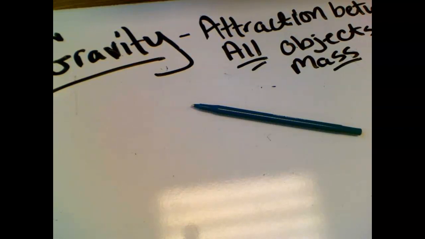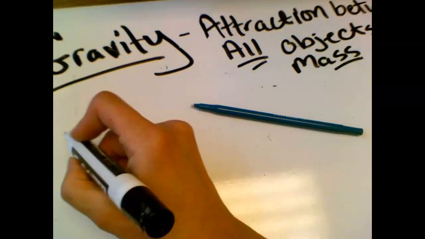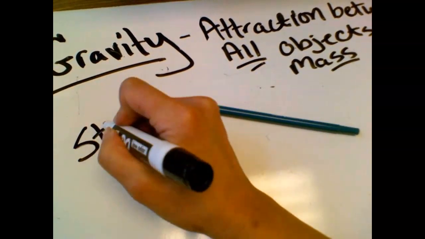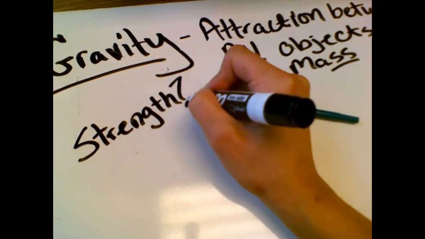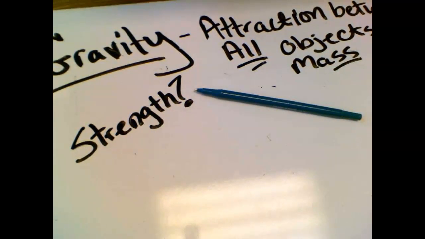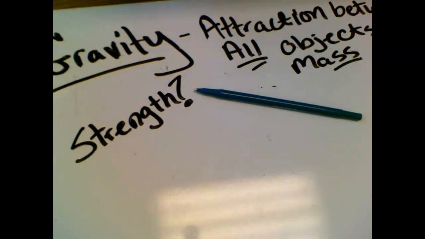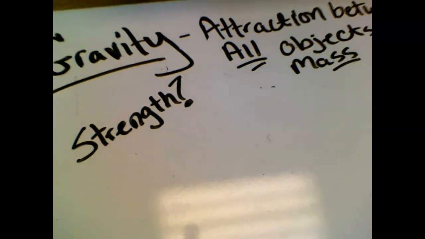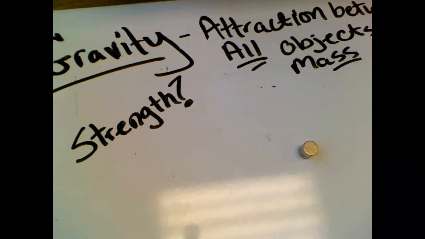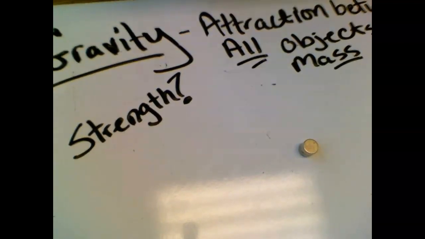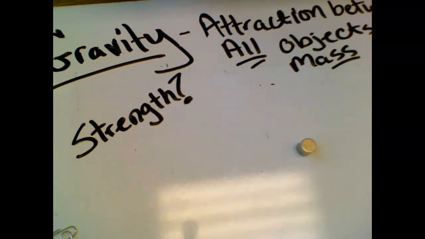So what we want to look at is what affects the strength of gravity. What makes it stronger, because we know that with some things the gravitational force is stronger and we can actually feel it, while with others we cannot. So there are two main factors that affect the strength of gravity. And what I'm going to use to demonstrate that are magnets. They have a force of attraction to magnetic things like paper clips.